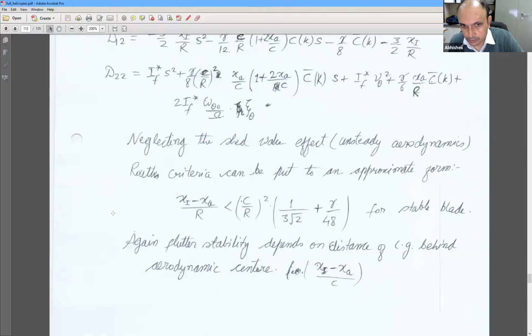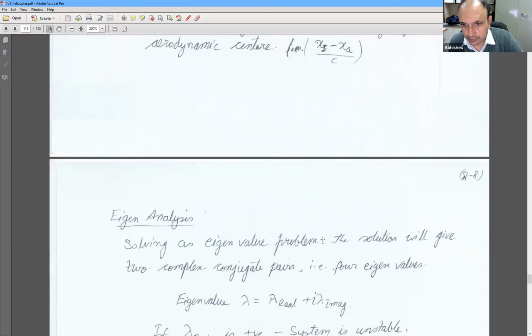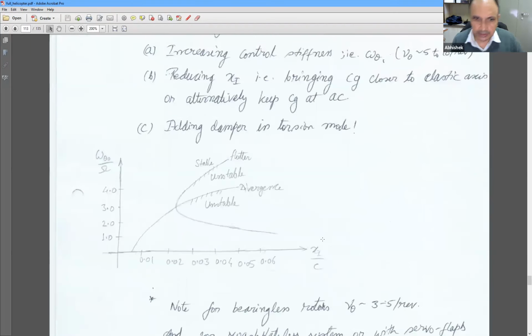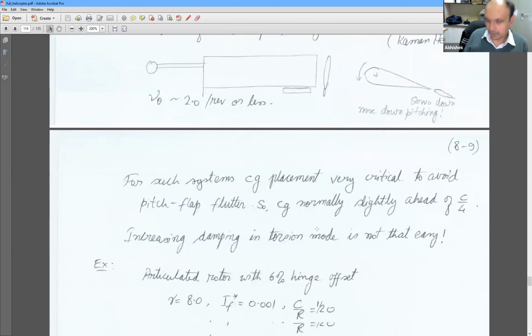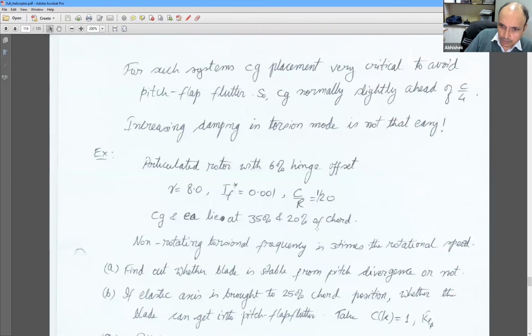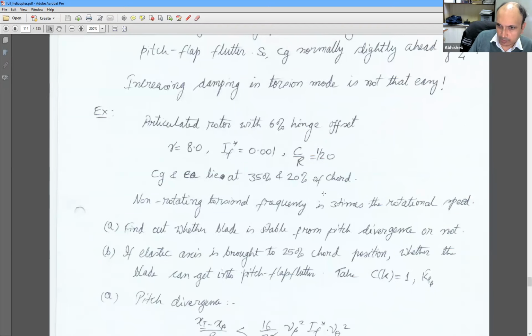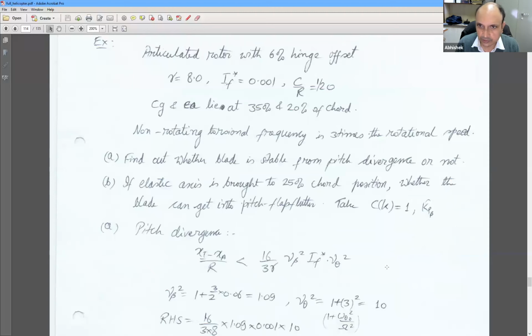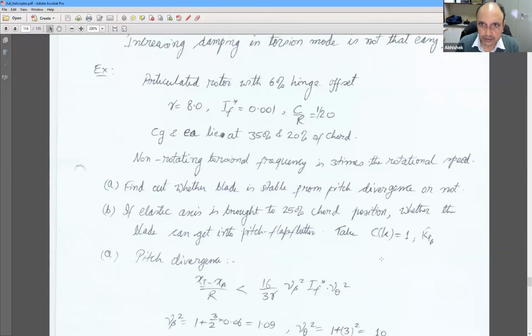It is advisable to have the CG ahead of quarter chord, because it is very hard to add damping in the torsional mode. So you don't rely much on damping to improve stability performance like we did for flap lag. For flap lag, having damping actually helps, having less thrust helps, but that's not the case for pitch flap flutter. So it's best to have the CG ahead of quarter chord, and you use these expressions which we wrote to check whether it is good for divergence, flutter, etc. So here is a problem.